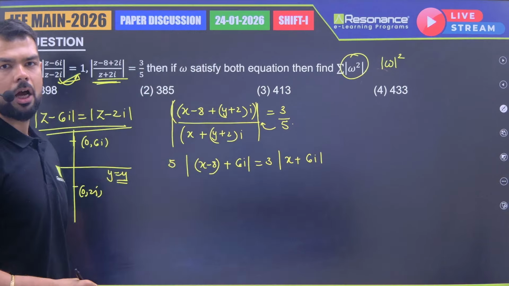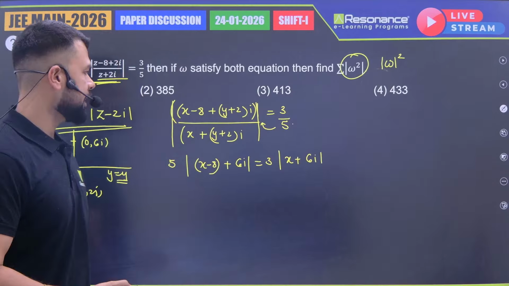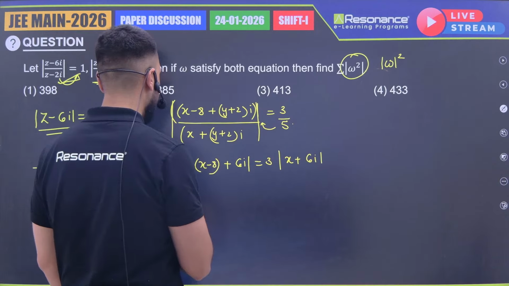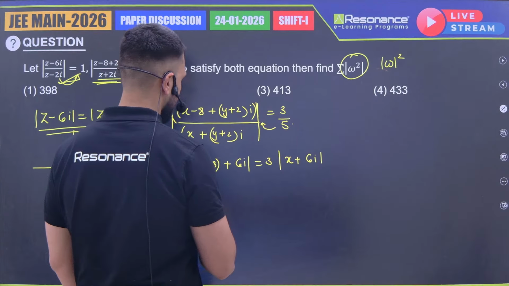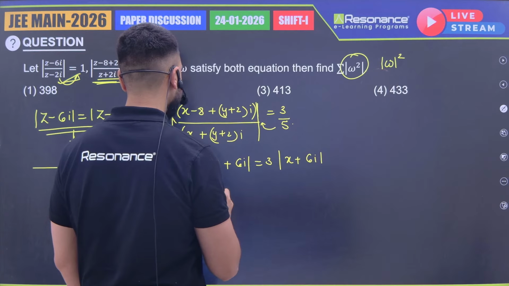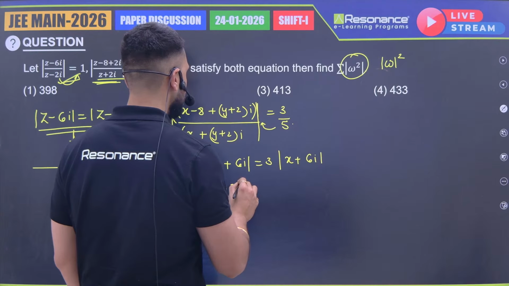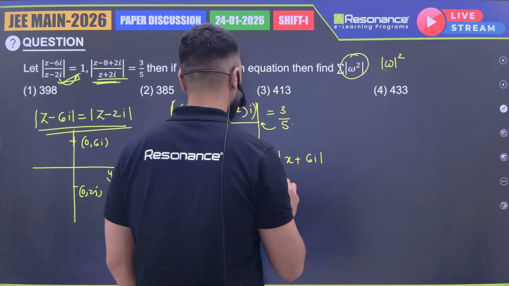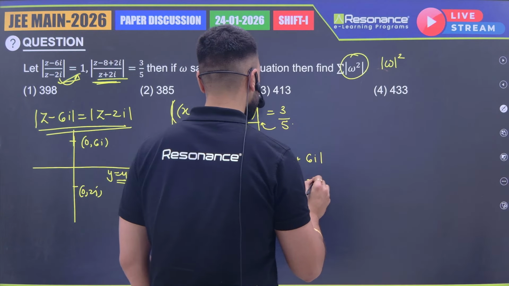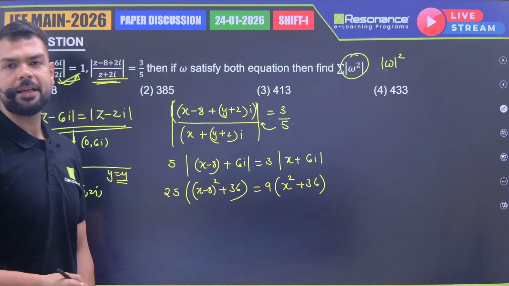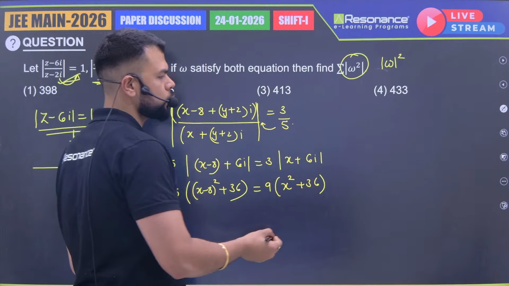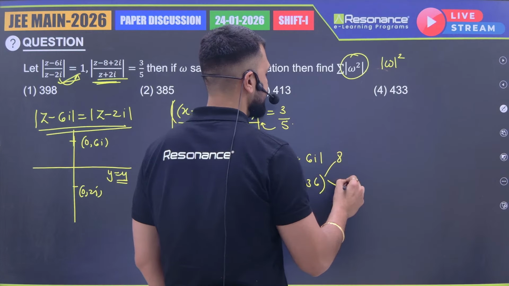Right? Now how will I solve this? I will just square both sides. So if I square both sides, I'll be getting 25 into (x minus 8) square plus 36 is equal to 9 into (x square plus 36). Now I'll be getting a quadratic from here, whose roots, if you solve, give x to be 8 and 17, right?